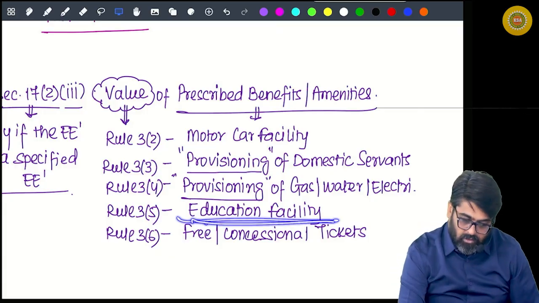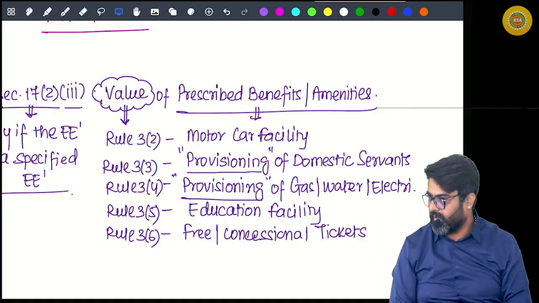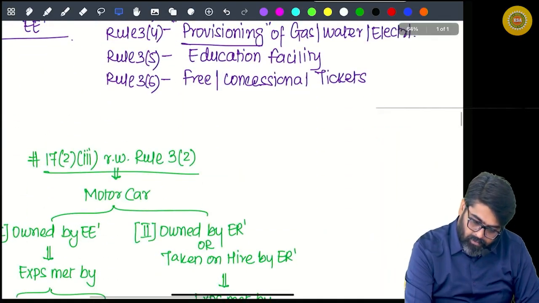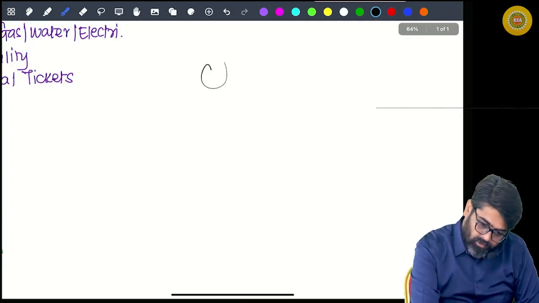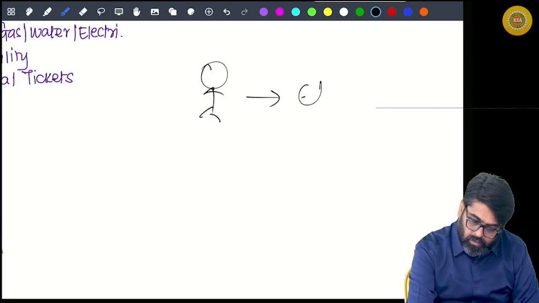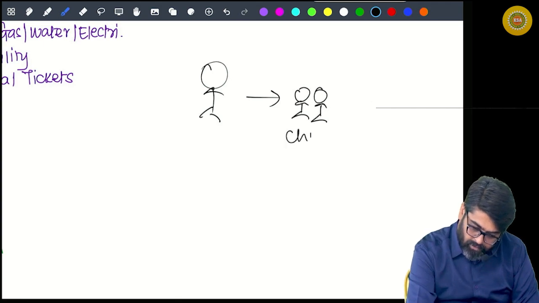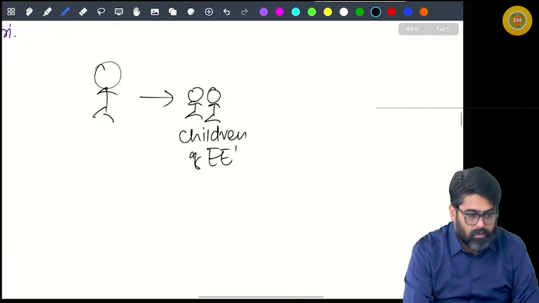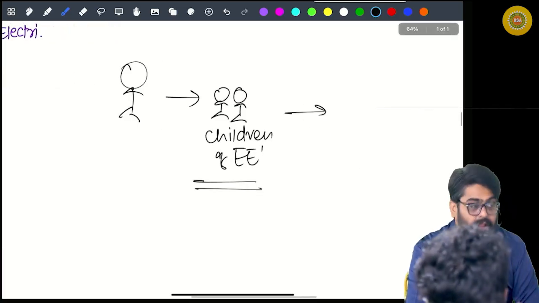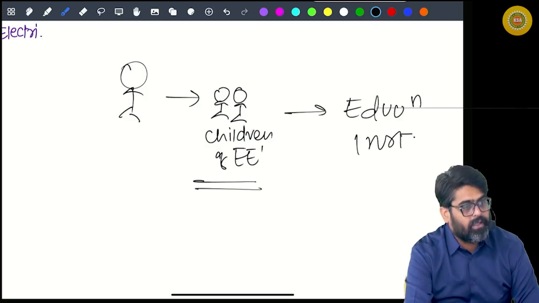Now next one. What is this? Now education facility. What is education facility? Simple. If this is employee, these are children of employee. Now these children are studying in an educational institution.